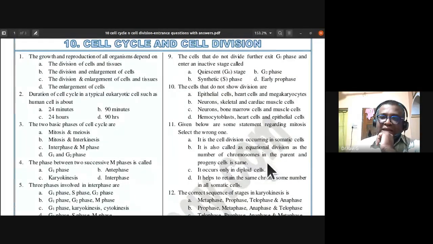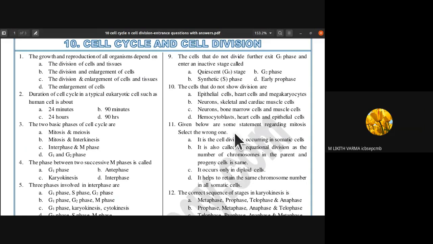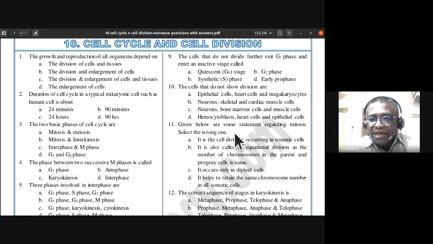11th one, given below are some statements regarding mitosis. Select the wrong one. Three statements would be correct and one statement is wrong. Let us read all those statements. They are talking about mitosis. Mitosis is the cell division occurring in somatic cells. It is a correct statement. Mitosis is also called as equational division, as the number of chromosomes in the parent and progeny cells is same. That is also a correct statement.